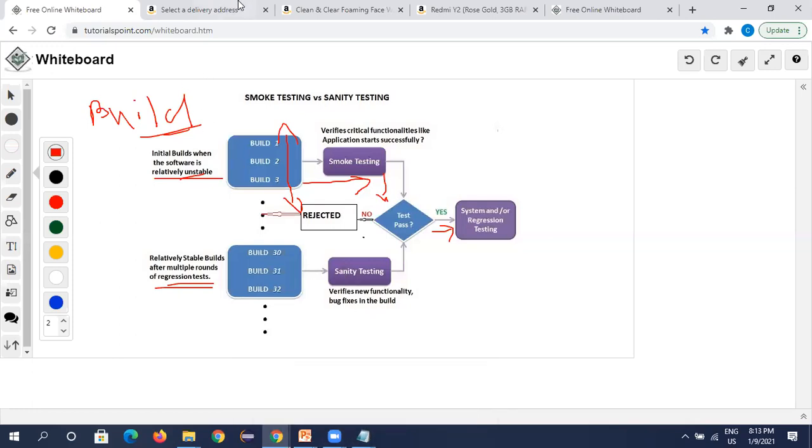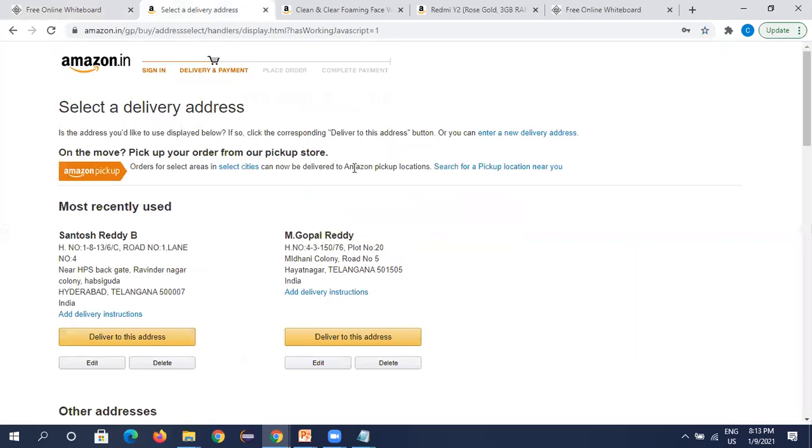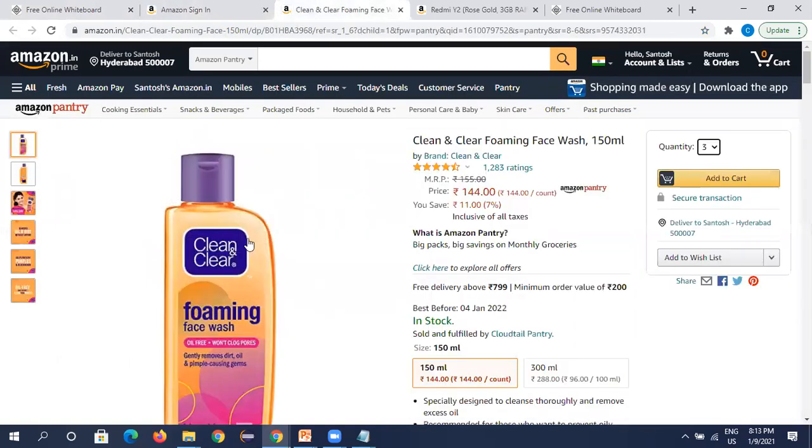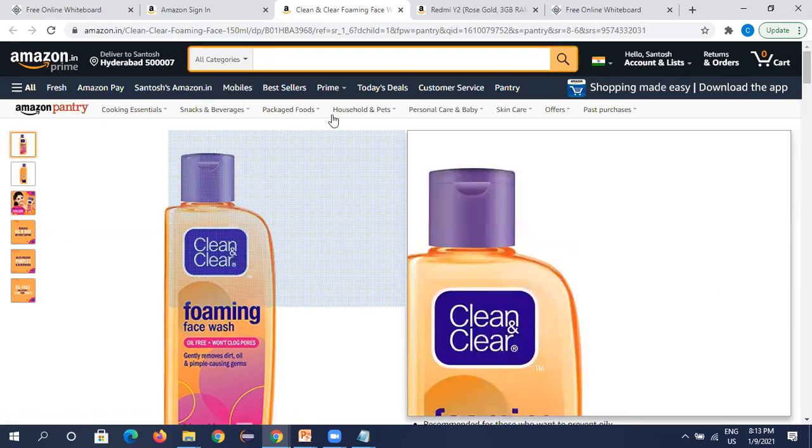So when you go to the mobile section, you see a new functionality being added. Consider in mobiles, a new mobile came, an Oppo mobile came. So Oppo mobile functionality has been newly added to the application. Or there was a bug in the MI mobile section, or a bug in the pantry section, or some other section.